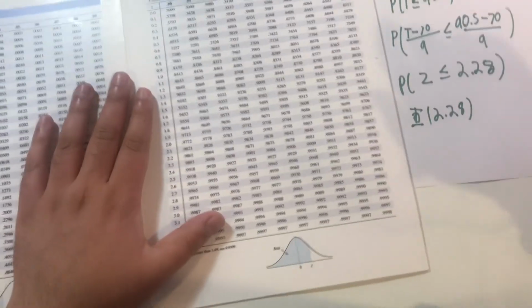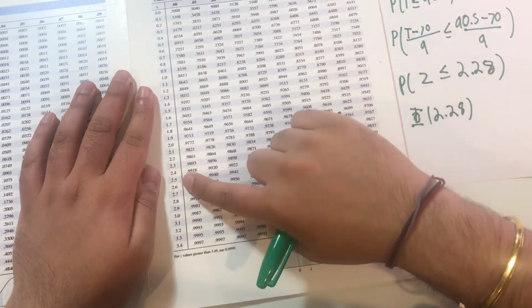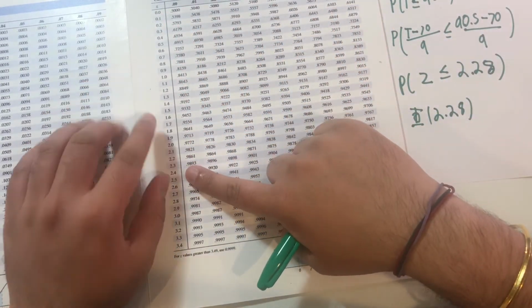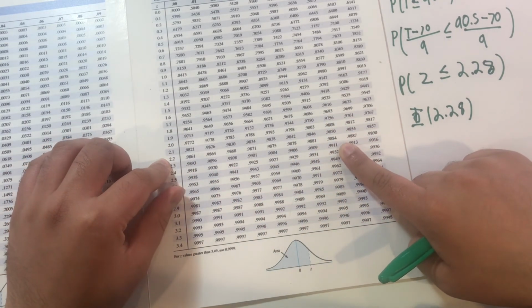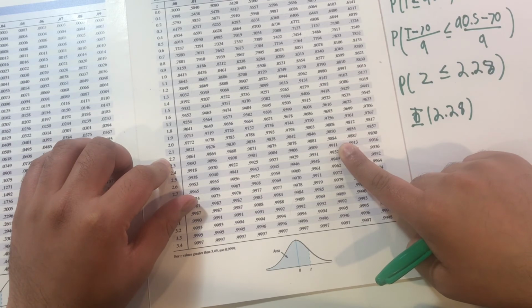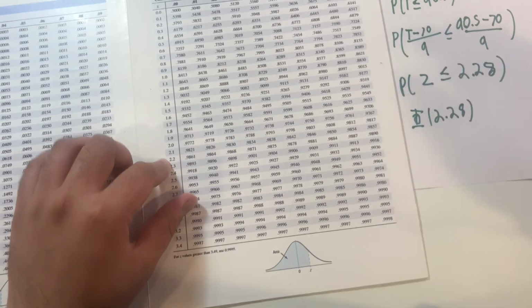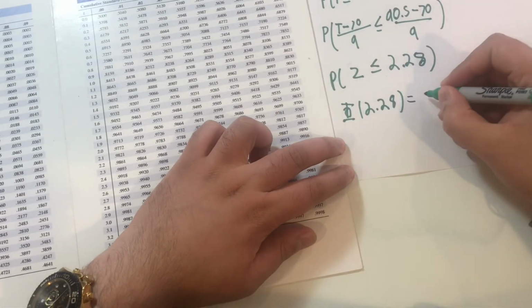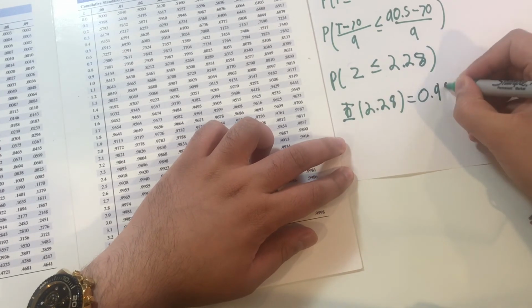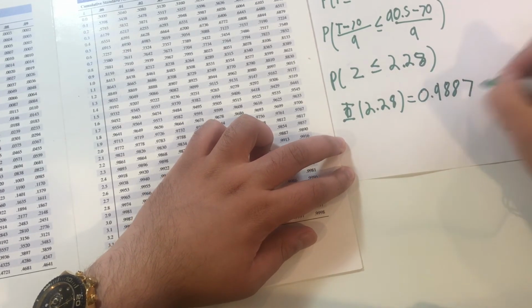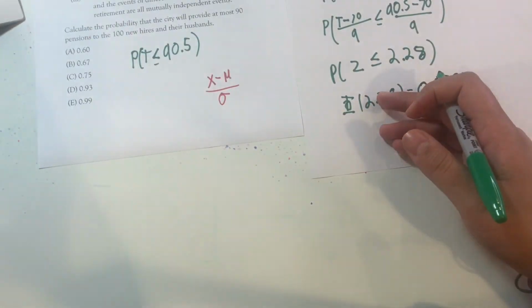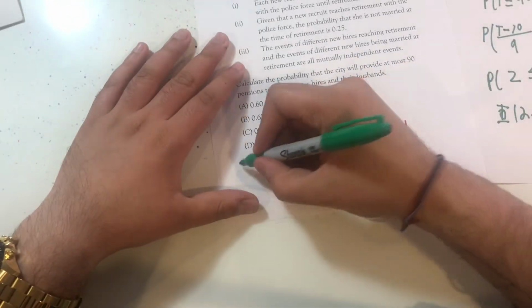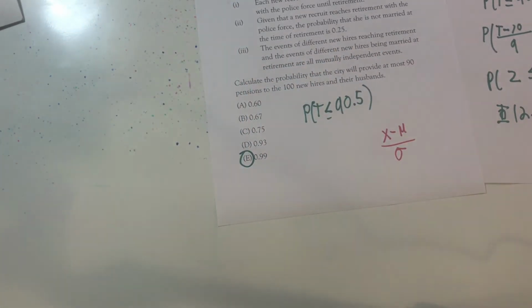So going to our z value, we go to 2.2, going over to 8, and that is 0.9887. So that's equal to 0.9887. And let's see which answer choice that lines up with. Very clearly it lines up with answer choice E.